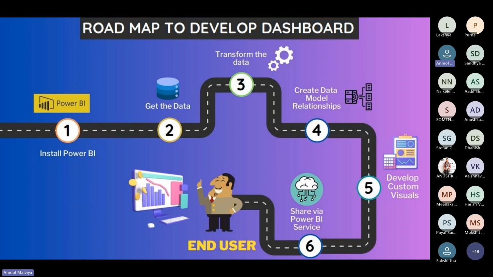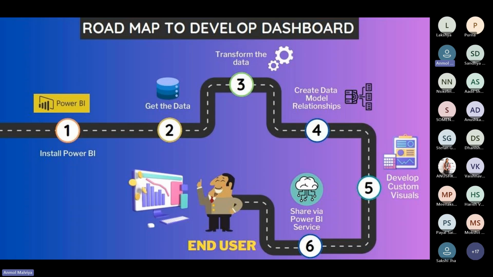Then we can create the data model relationships. That is called data modeling. Why is it required? Because we want to connect some tables so that they can later be used to filter data. Once the data modeling part is complete, we move toward creating our report. So right till now, we have the data in our report. It's transformed and cleaned, and we have also created the data model. After that, we create visuals, whatever is required according to the need.